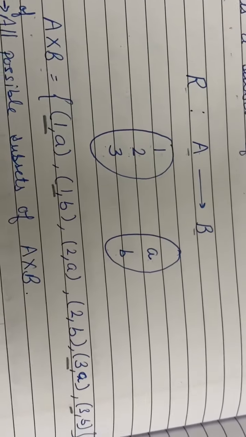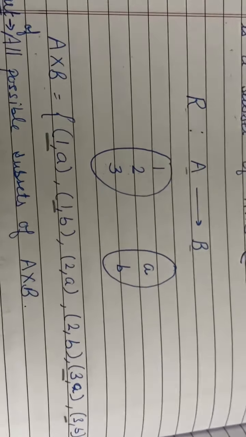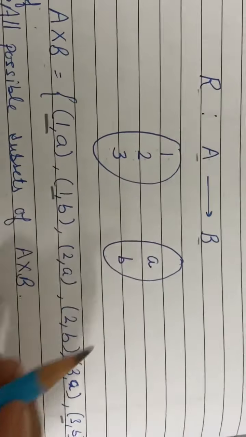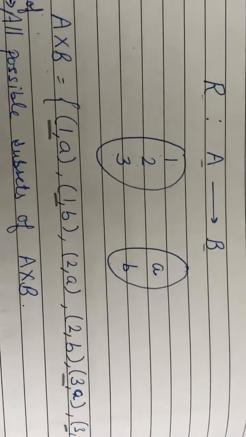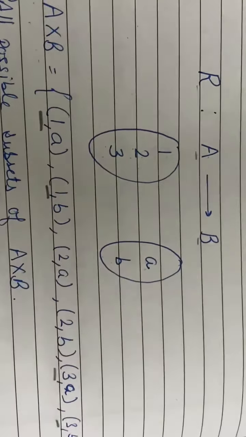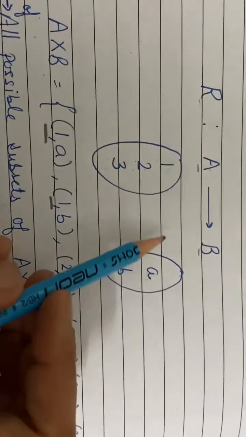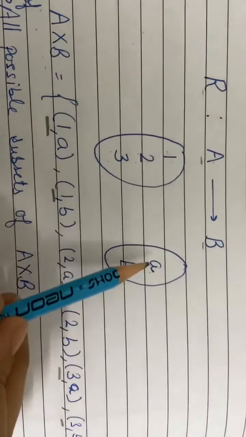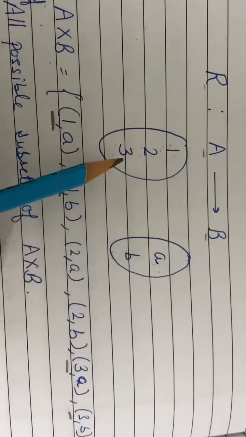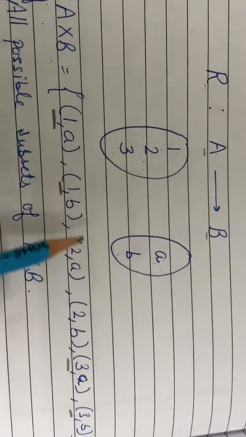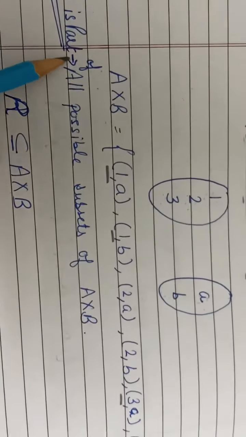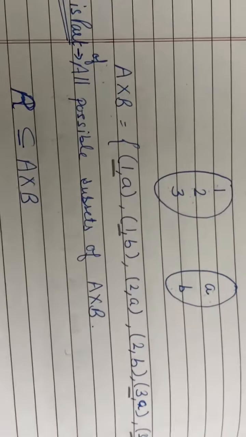I will take the Cartesian product of these sets. See, 1 is related to a, so in an ordered pair I will write the first element from A and the second element from set B. Then (2,a), (2,b), (3,a), (3,b). These are the elements. So now R is a part of all the possible subsets of A cross B.